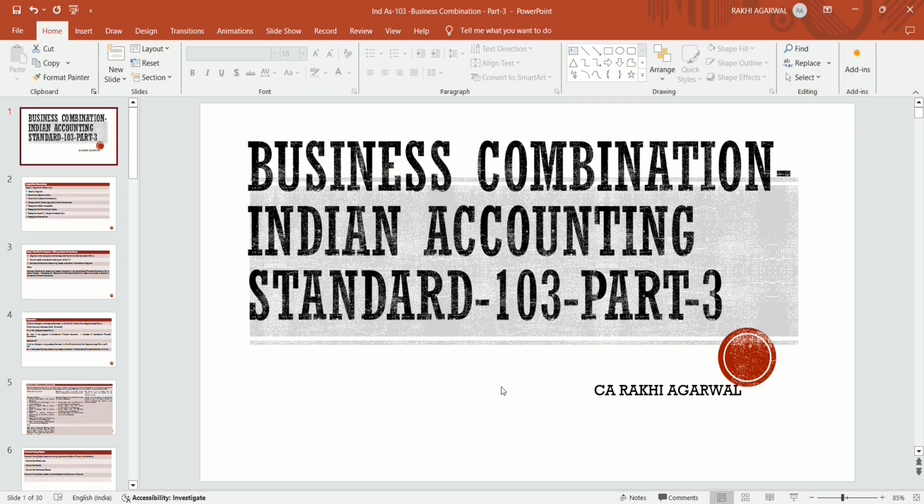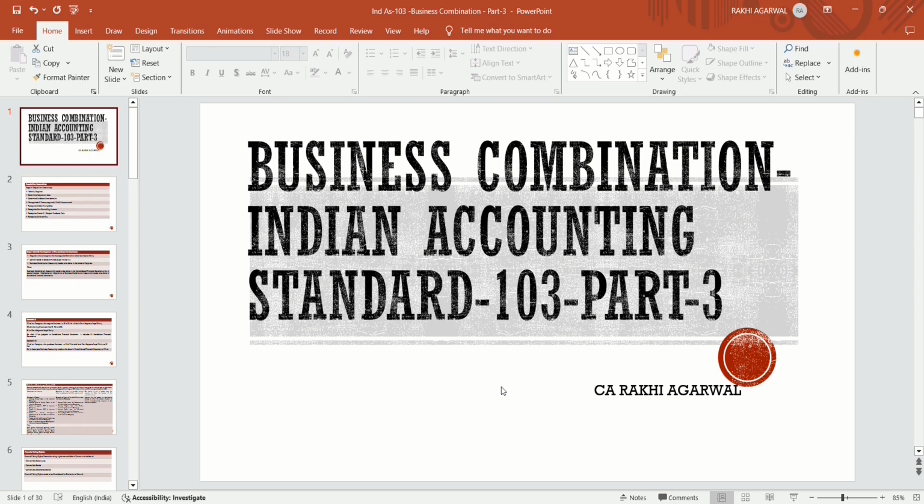Goodwill is to be recognized in business combination, but not in asset acquisition. In business combination, all the assets and liabilities, deferred tax liabilities, etc., are to be taken by the entity at fair value. But in asset acquisition, only the asset is acquired, not the liability or the deferred tax liability, and goodwill is also not recognized. Then we had discussed the different methods of business combination.